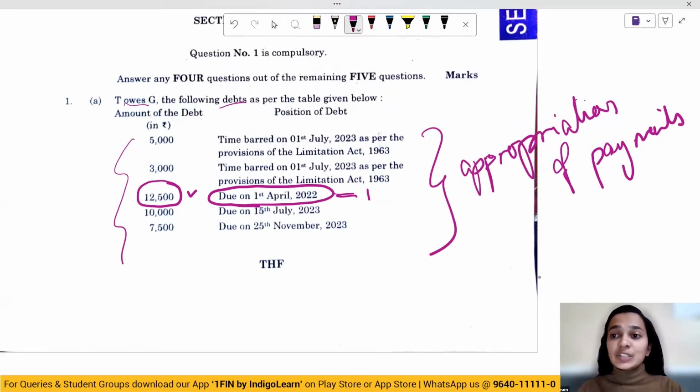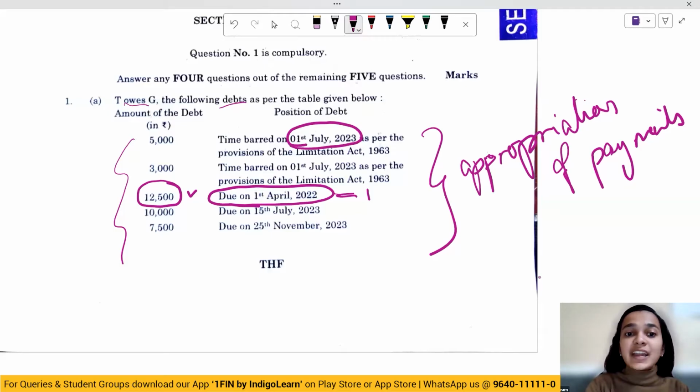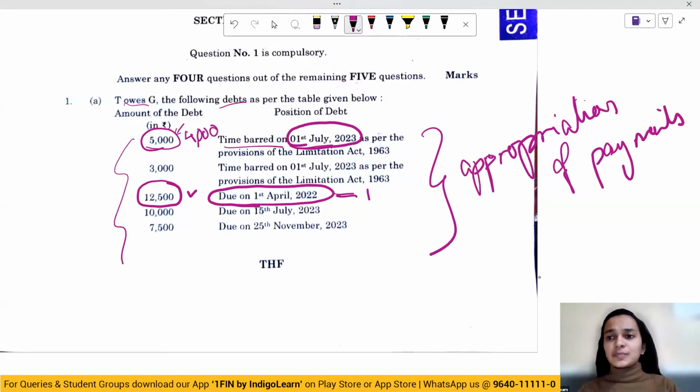The second check which has been received is a check of 4,000 rupees. Now the other debt which comes is due on 1st July. It is time barred on 1st July 23. So we'll appropriate the 4,000 rupees check here against this 5,000. So in the order of time, we'll do the settlement. Moving on to the next question.